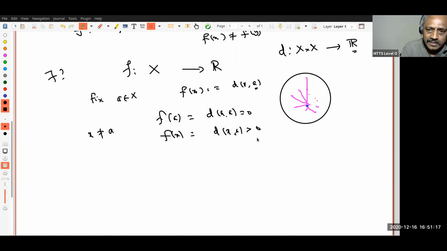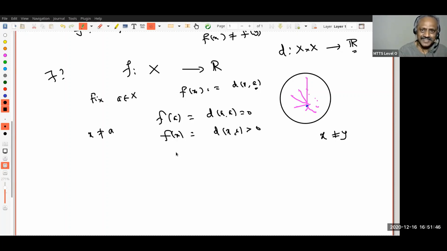You understand that? Therefore, if you give me two distinct points x and y, I take a equal to y. That's it. I have a real valued function so that f at a is 0 and f of x is positive. Therefore, they are distinct values. You follow that? So we got almost what we wanted. What is missing? We want to know that f is continuous.